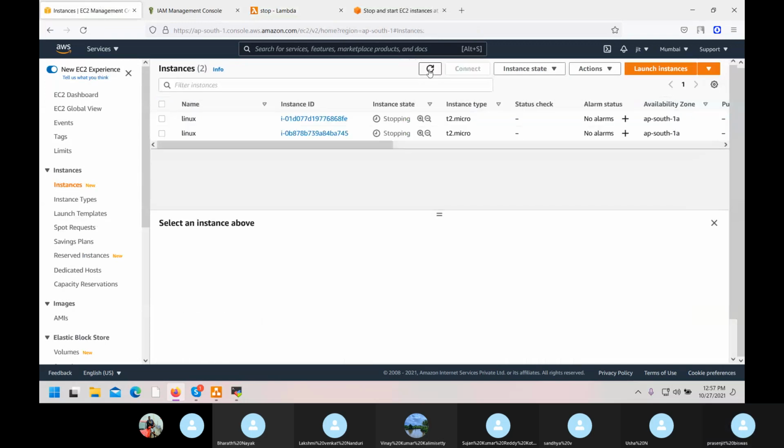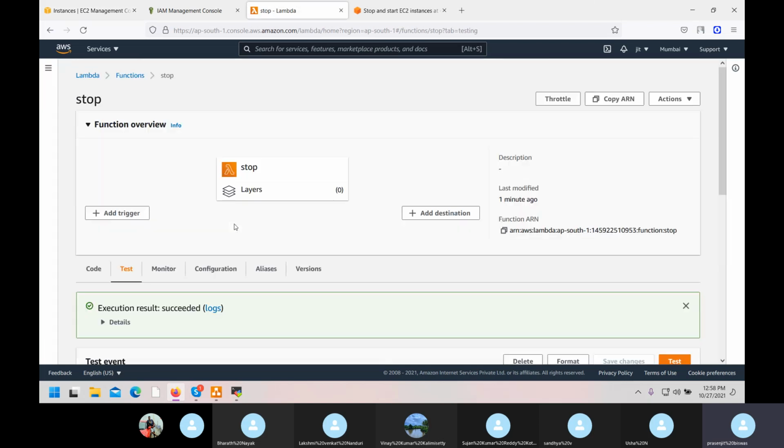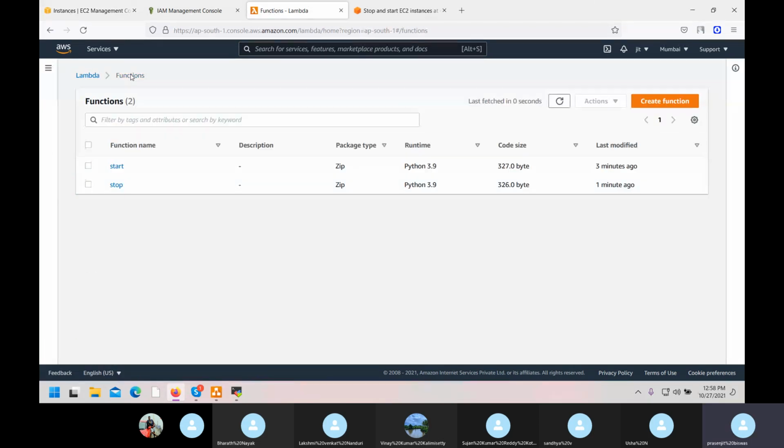Refresh. Stopping. So my trigger is working. This is not automation. Manually I am doing this to check my switch first, which switch is working. Same way I can check for my start also. So before going to the next step, we should follow this first.